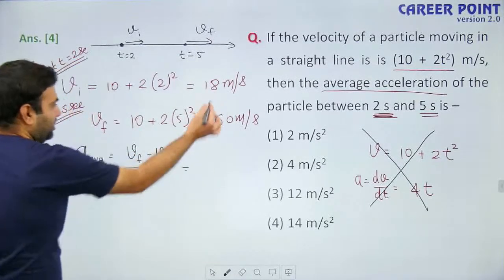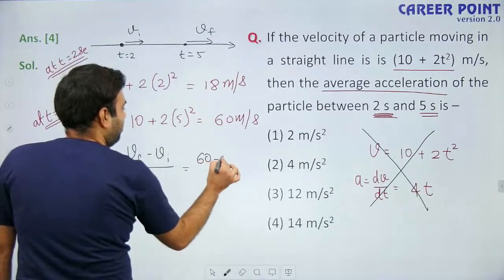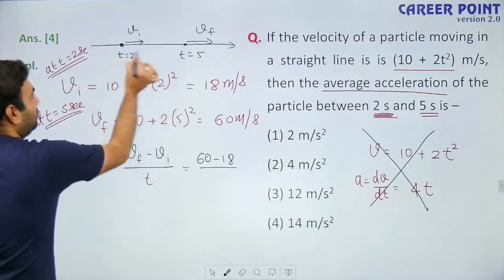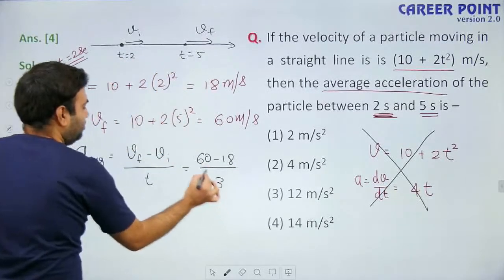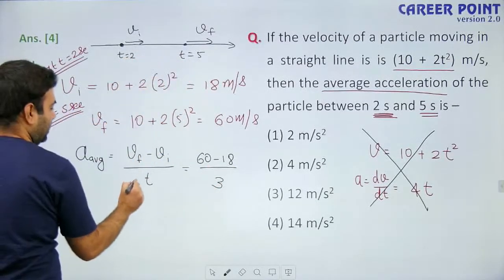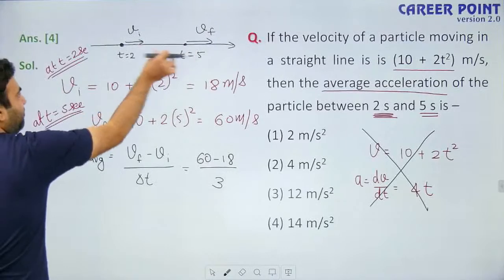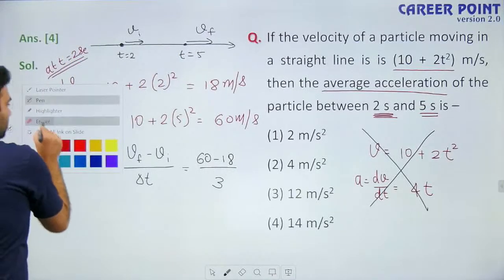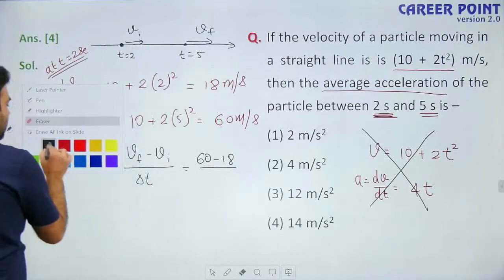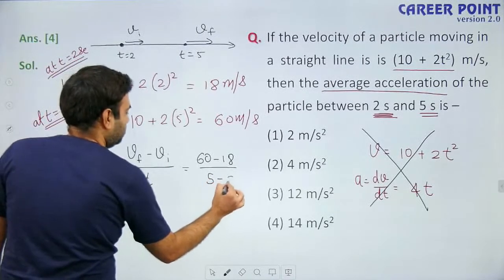So final velocity minus initial velocity, that means 60 minus 18. And the time taken to change this velocity is 3 seconds. As you can see, this is 3 seconds. Delta t is 3 seconds. 5 minus 2 is 3 seconds. Rather, for a complete solution, we should write 5 minus 2.